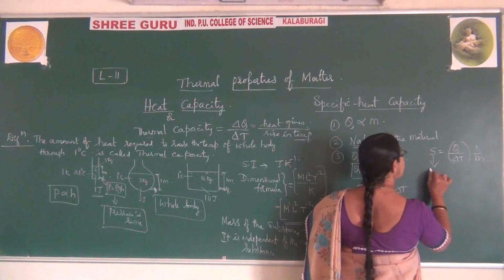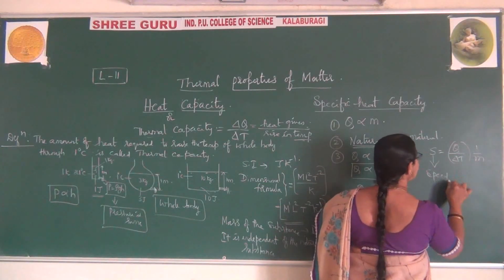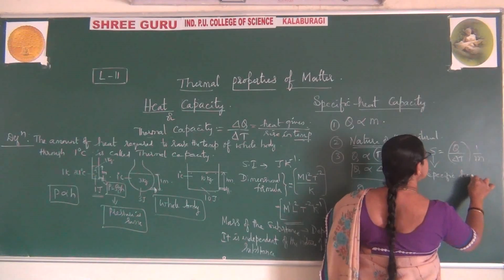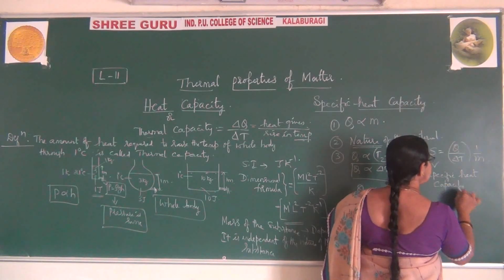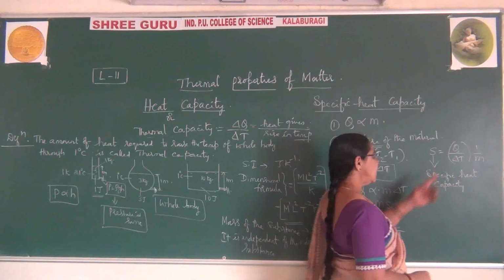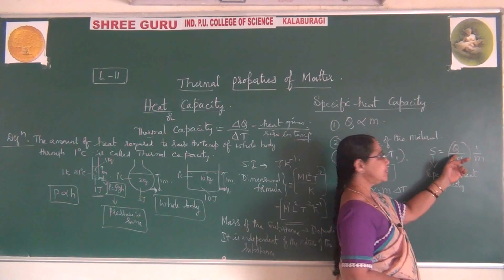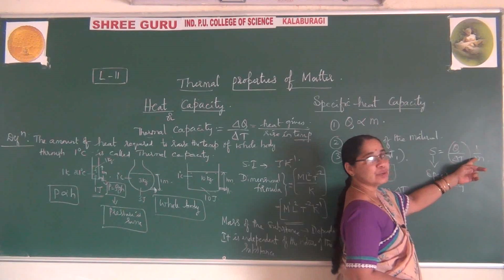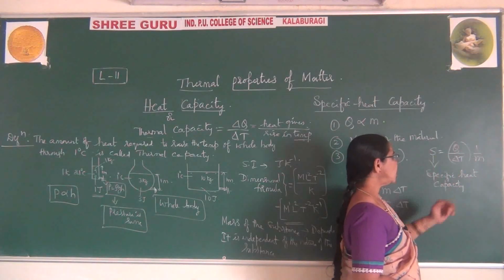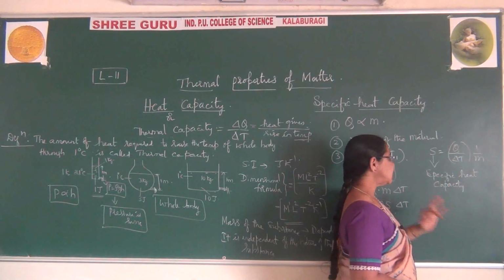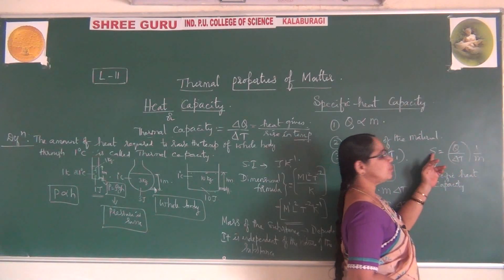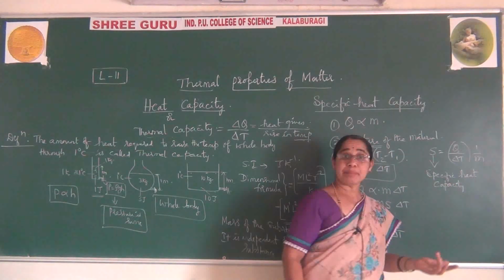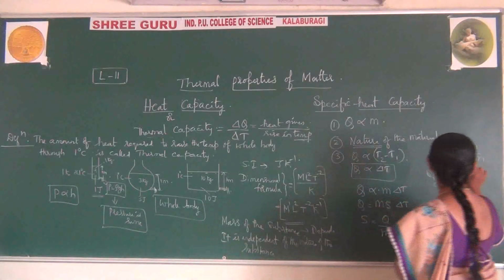What is this S called as? Specific heat capacity. S is called specific heat capacity. What is this called as? Thermal capacity into 1 by M. So there is one more way to say thermal capacity: the product of mass into specific heat is also called thermal capacity. By using this you can write.